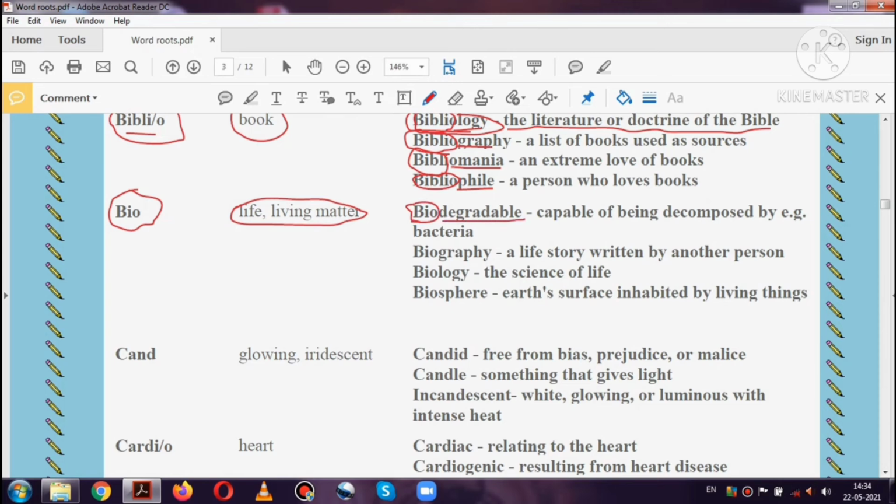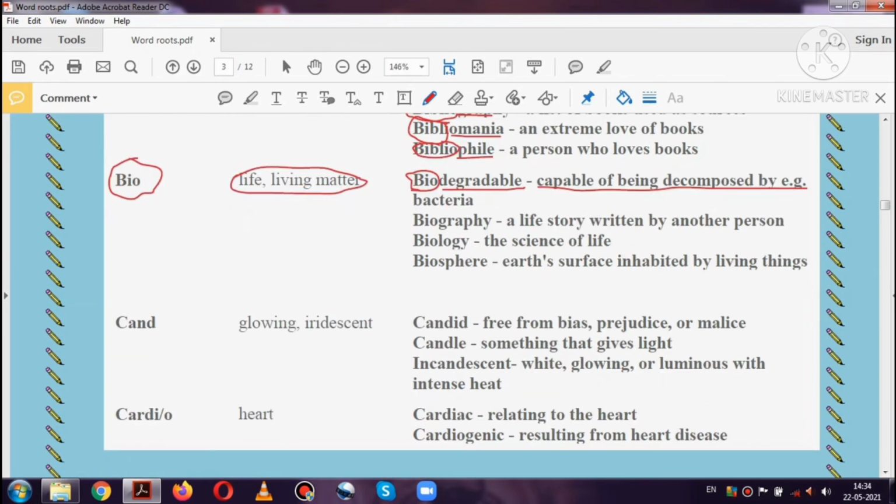Degradable means decomposable. So anything which is decomposable by microorganisms is known as biodegradable. So capable of being decomposed by microorganisms like bacteria or viruses or fungi, like that.